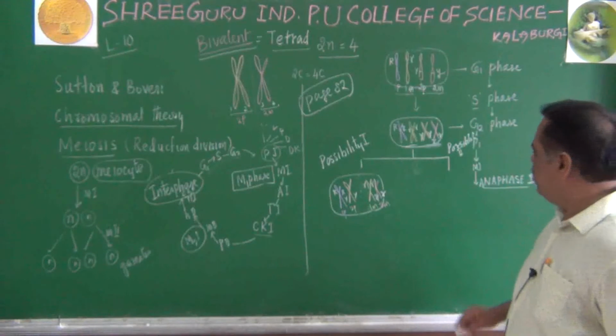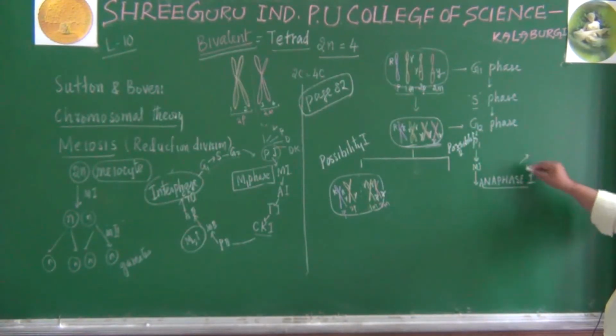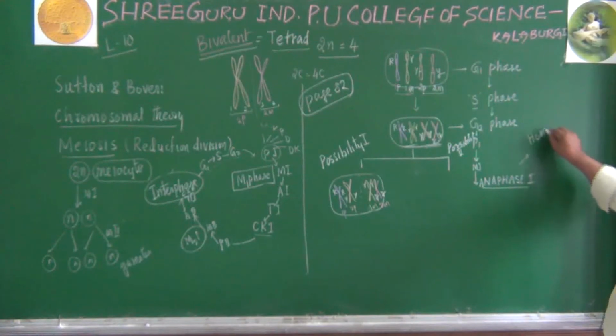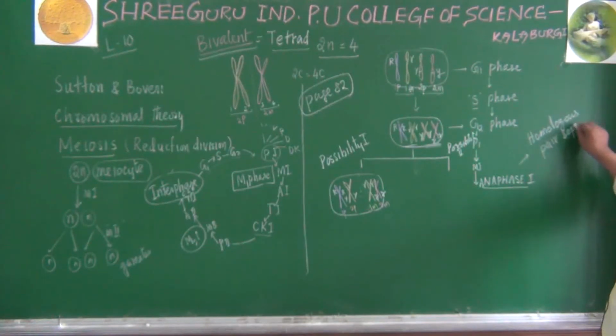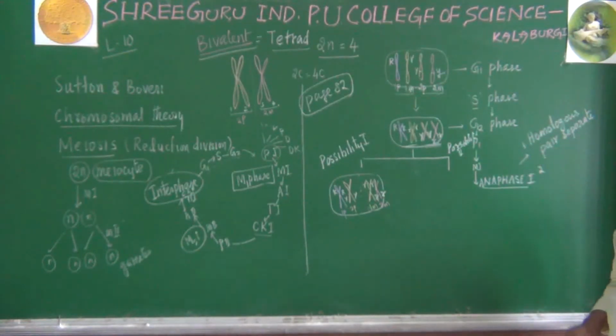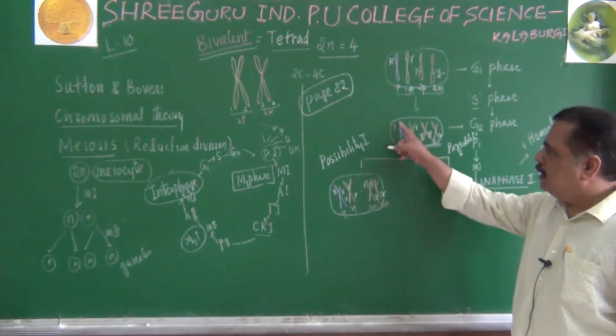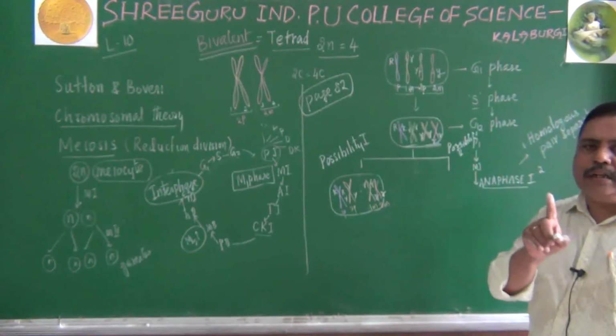One interesting point is, during anaphase 1, what are the changes happening? Homologous pairs separate. That is the first point. Second important point you have to remember, don't forget, is when they separate, their centromere does not divide.